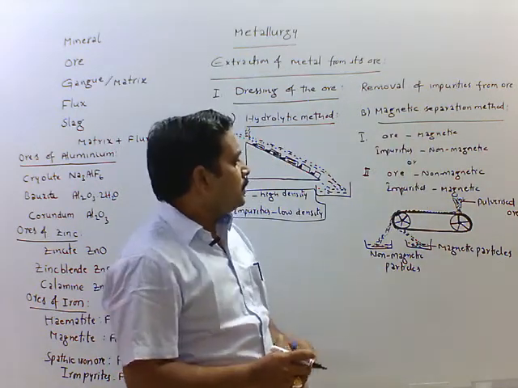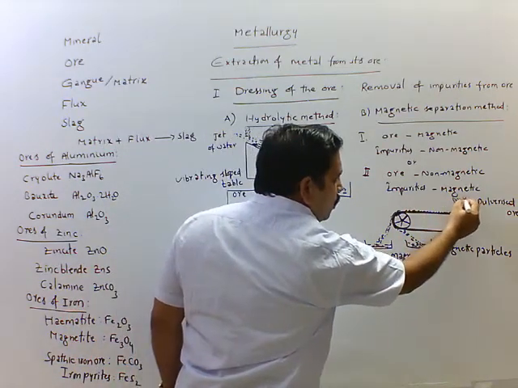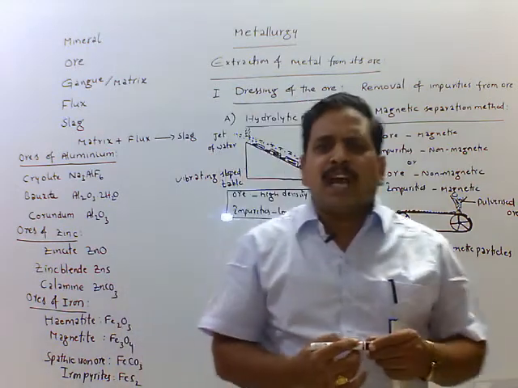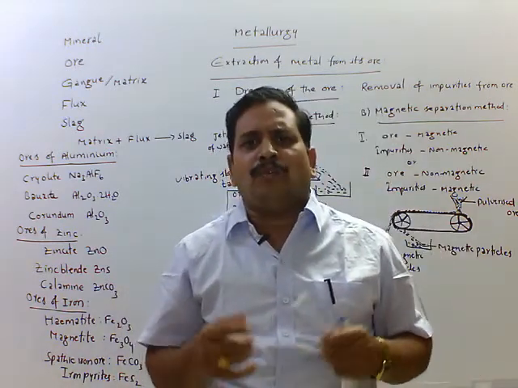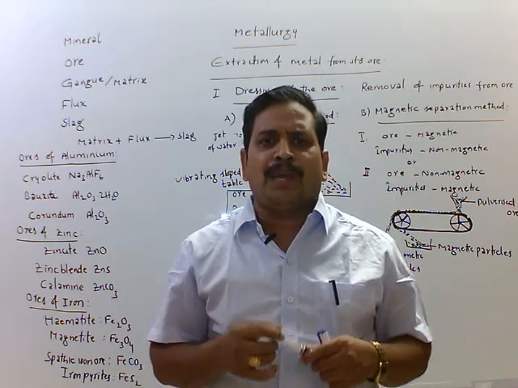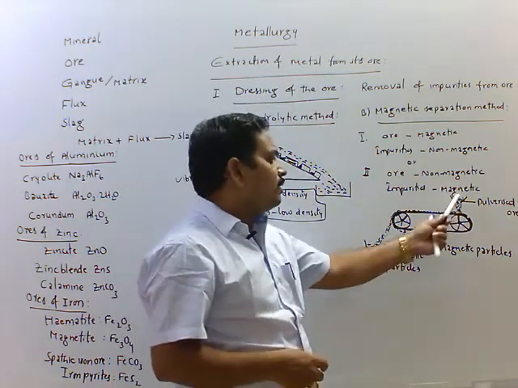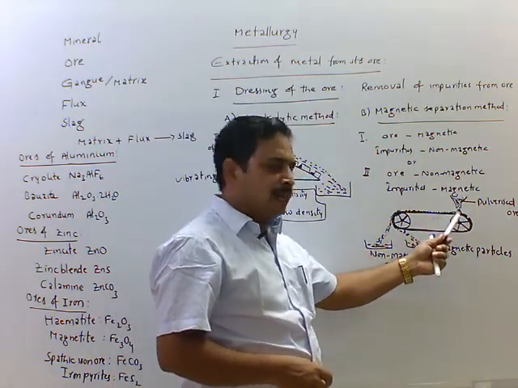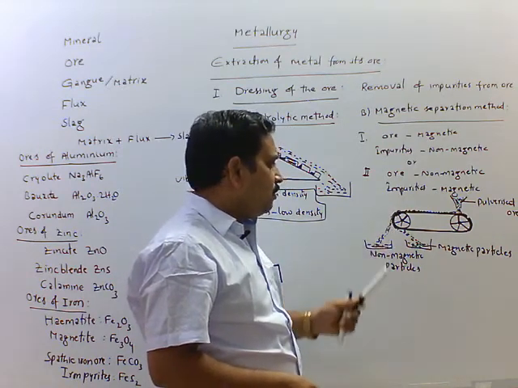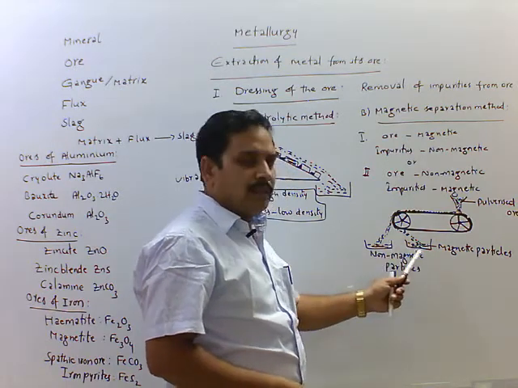In this magnetic separation method, we take pulverized ore. Pulverization means crushing of the ore particles into fine powder. Pulverized ore means powdered ore with impurities. That is released here on the conveyor belt. Non-magnetic particles are thrown away from this electromagnetic wheel and magnetic particles are nearer to this wheel. These are collected.